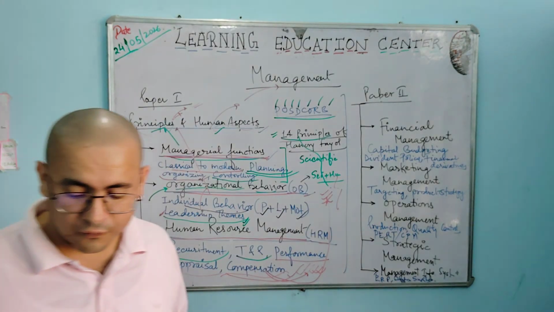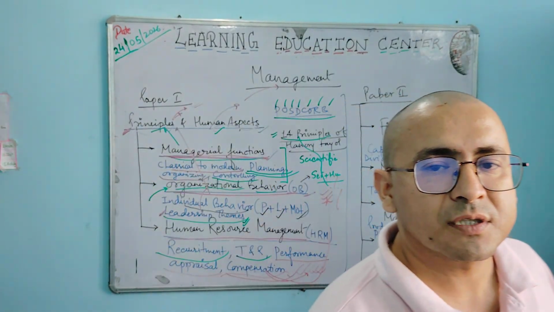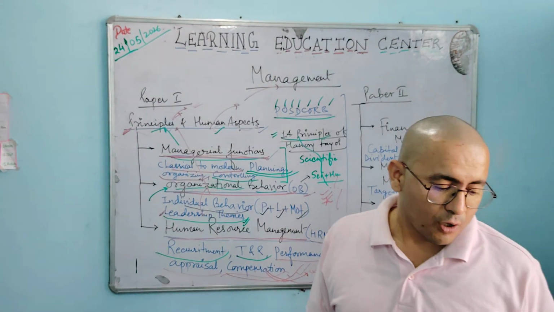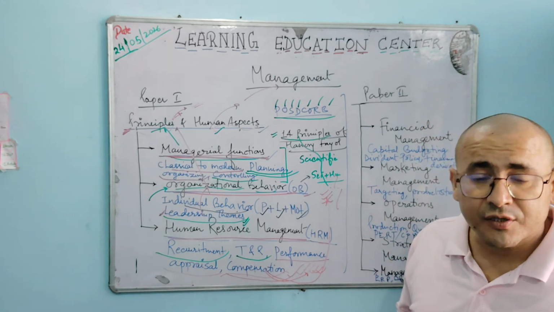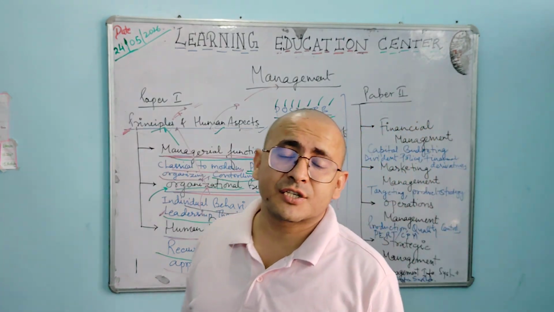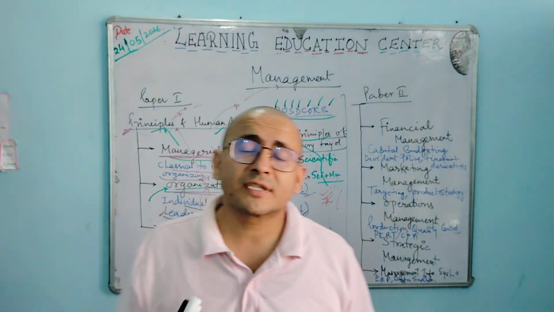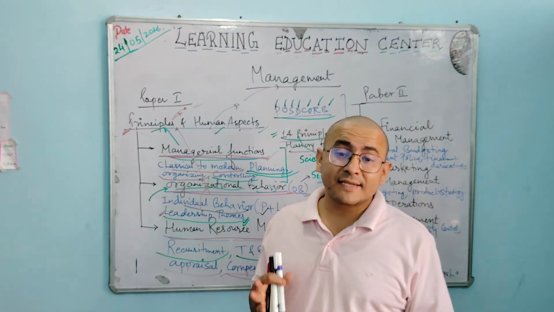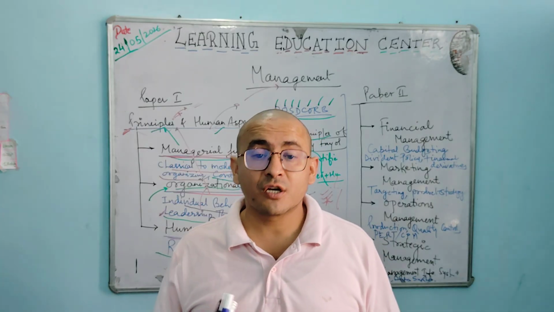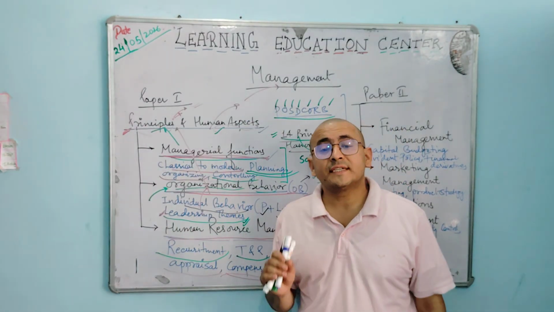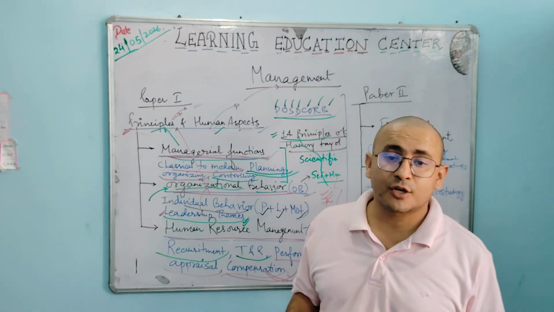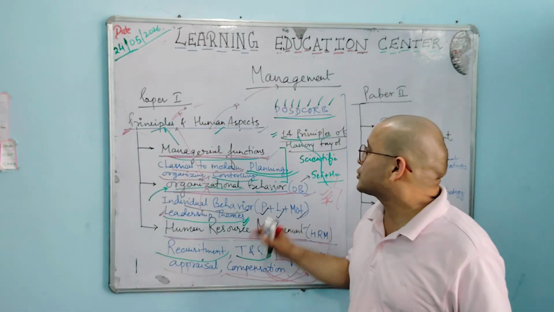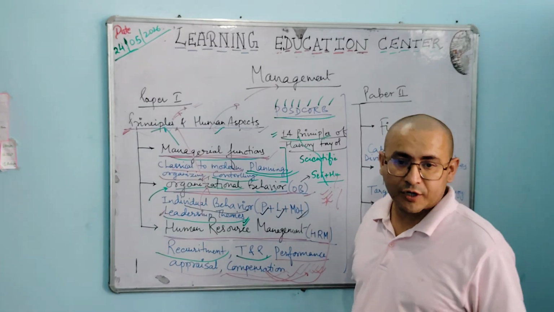Let us suppose division of work. What would be the outcome, what would be the output of division of work? There should be a division of work, so that decentralization of work is established. If somebody does all the work, definitely inefficiency will come into the work. To address that inefficiency, there will be a division of work. Division of work ensures decentralization of work and will boost optimization and efficiency. So division of work is one principle out of these 14 principles.